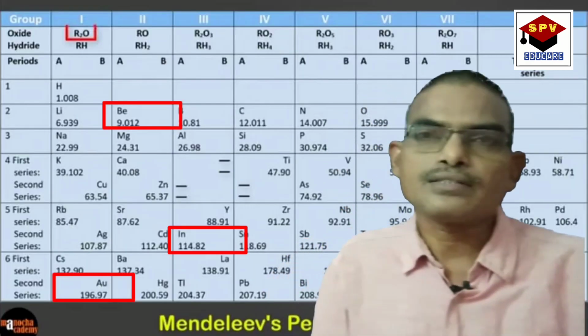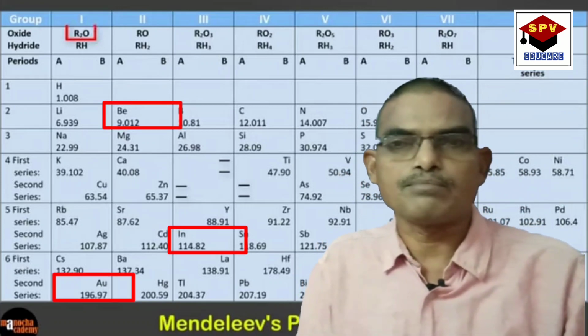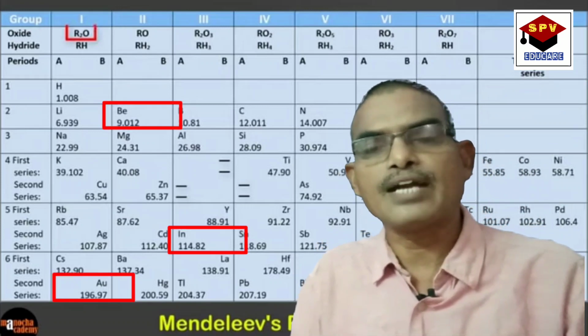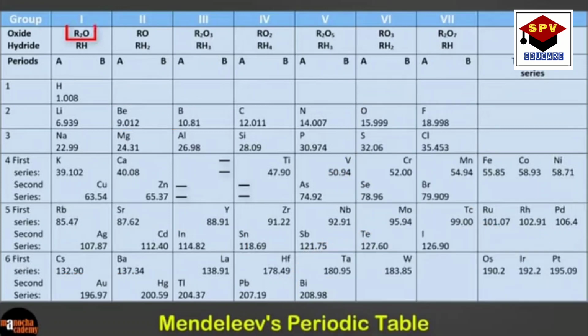Coming to the next point, Mendeleev was able to correct the atomic weights of some elements like beryllium, indium and gold. And the next point is about anomalous series. That means some elements with greater atomic weights were placed before elements with lesser atomic weights.